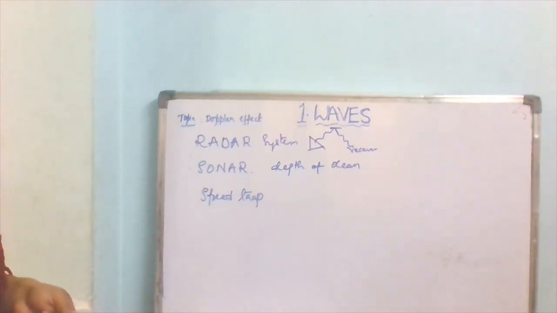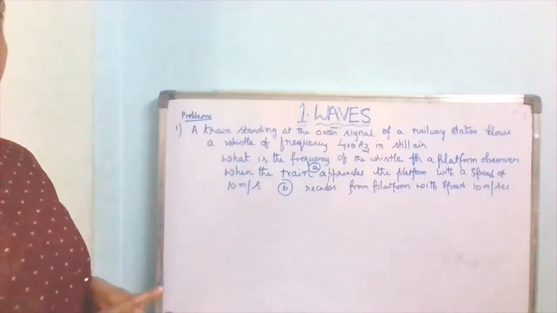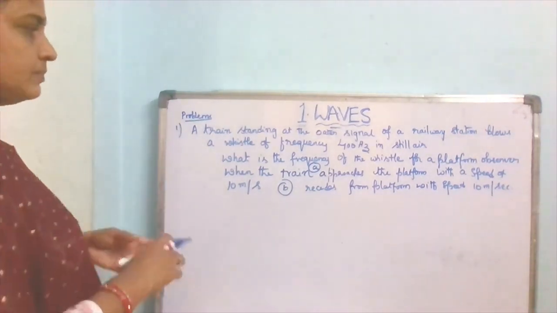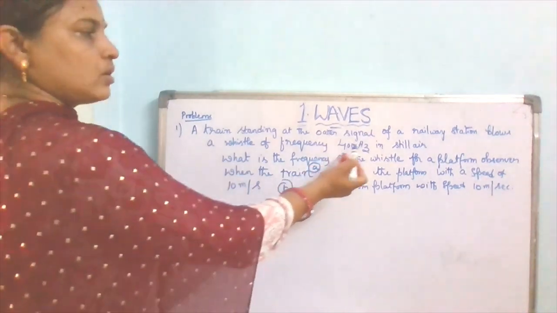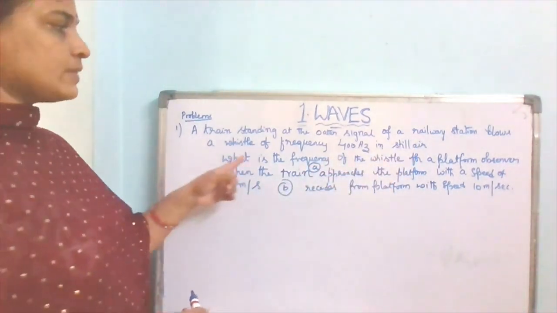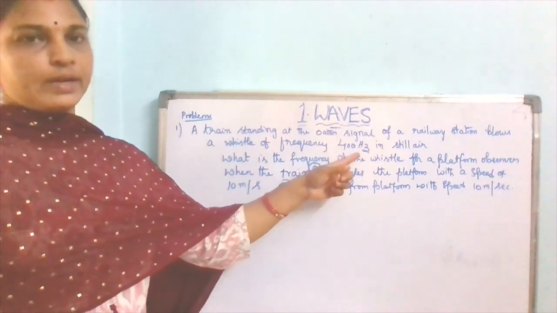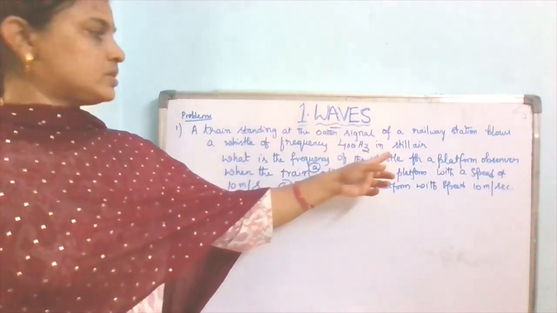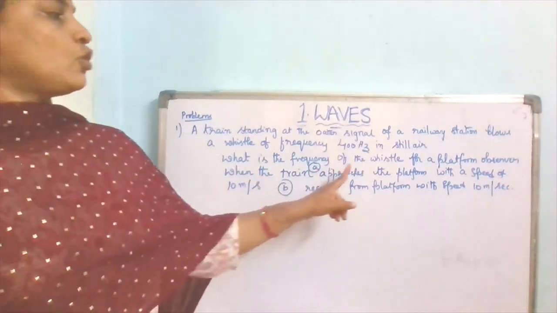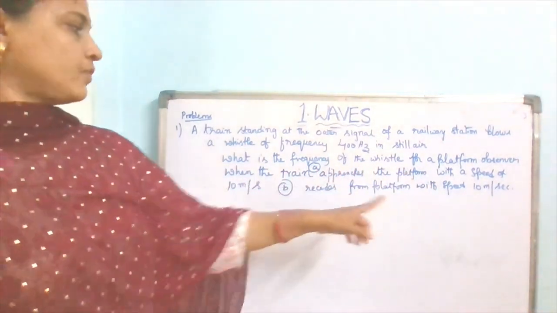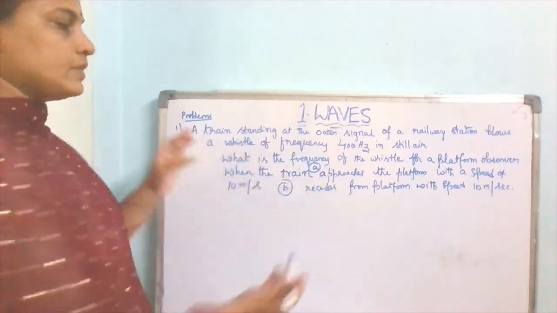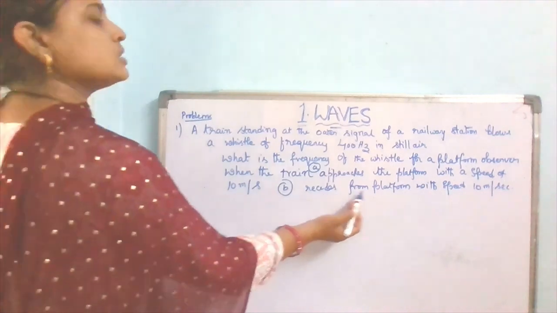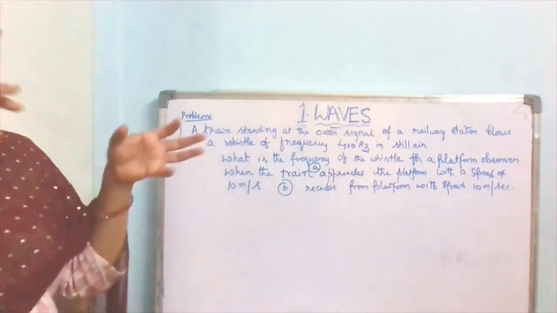Here see students, a problem related to the Doppler effect topic. A train standing at the outer signal of a railway station blows a whistle of frequency 400 Hz in still air. What is the frequency of the whistle for a platform observer when the train, first, approaches the platform, and second, recedes from the platform? That means while it is coming towards the platform and going away from the platform.